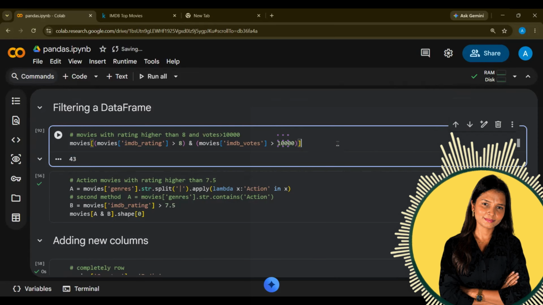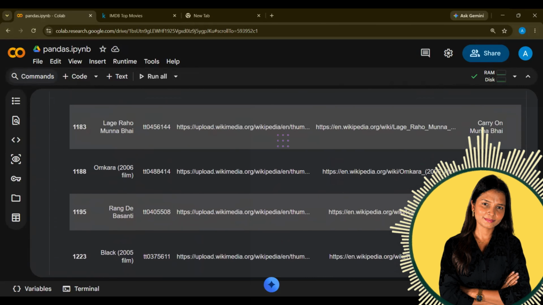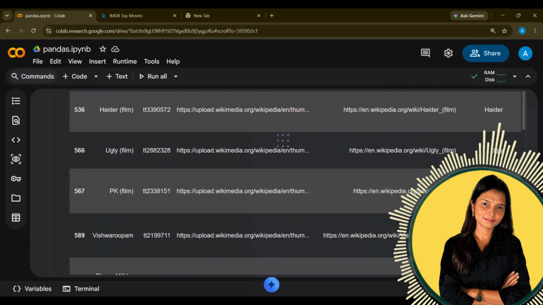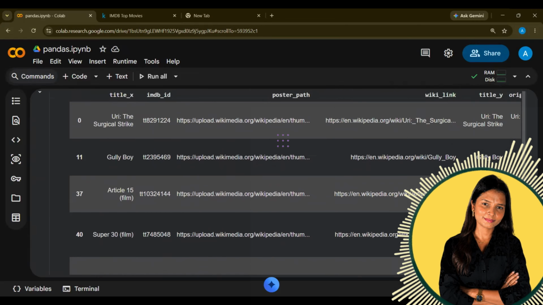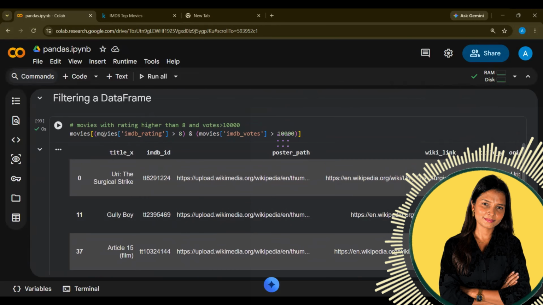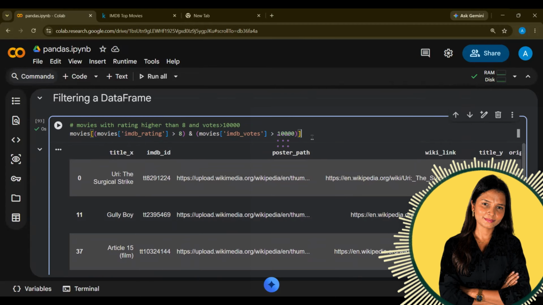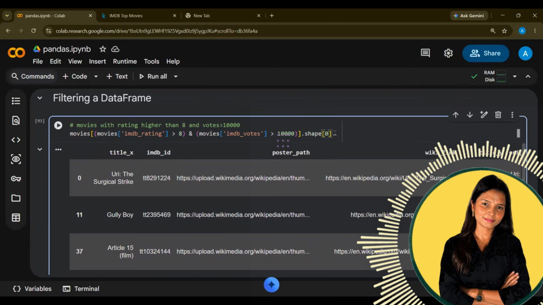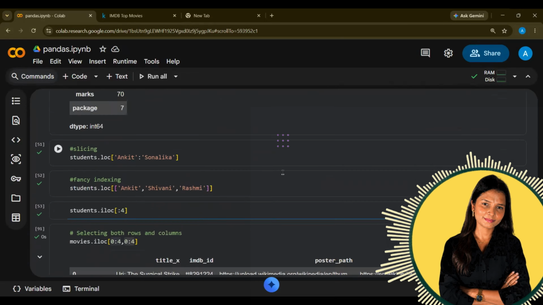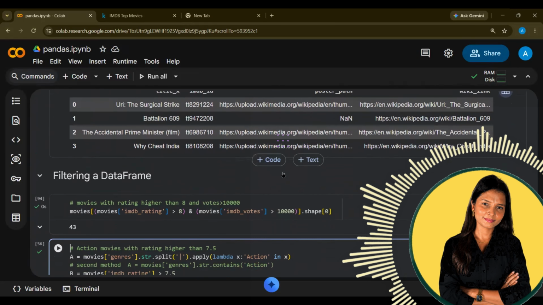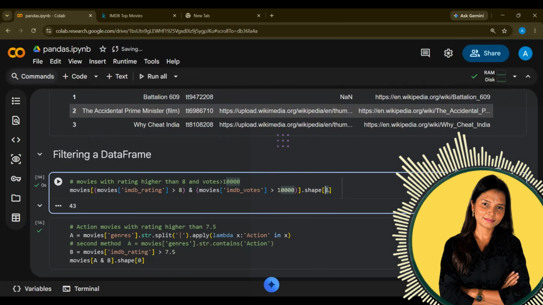I will just remove this for now and run this. Now see, if I just run it, I will get the data like this. I can see where this movie was uploaded, what the data is, and some more details about what I extracted. So those movies where the ratings are greater than 8 and with the highest votes are printed. But when I want to know the count, I'm printing the number of rows. Shape gives us 2 values, rows and columns, right? So I just want rows. That is why 0.